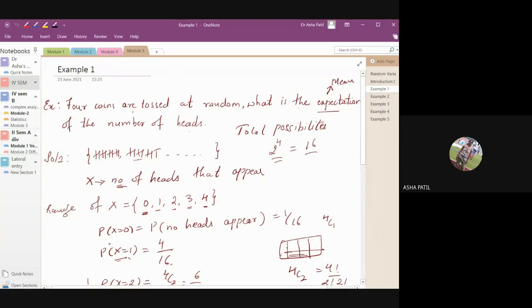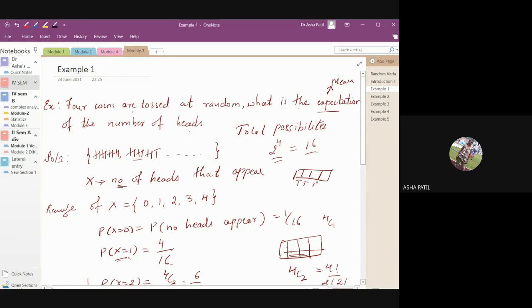Now we go for finding the probability of it. Probability that x equal to 0. For each of these xi values, we will find their probabilities. So probability that x is equal to 0 means no heads will appear. Out of 4 times you are tossing, no heads appear, all the time you want tail only.